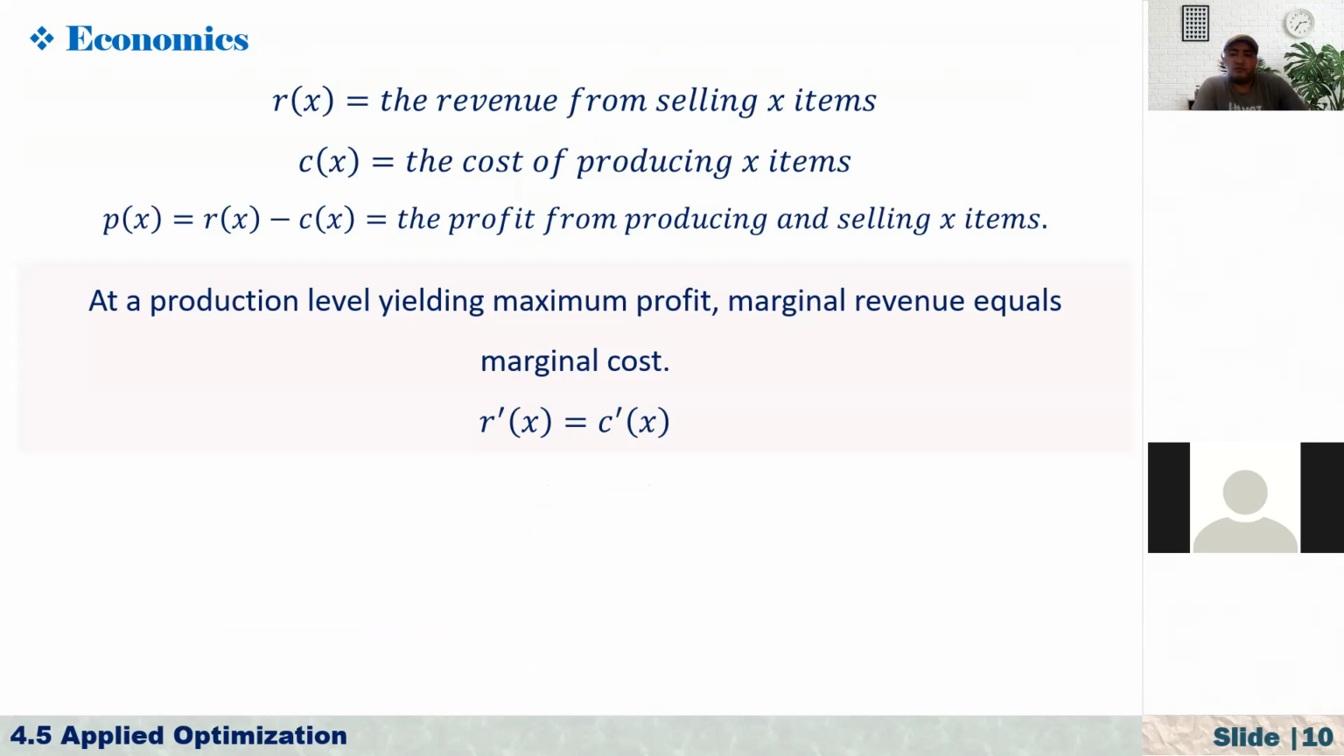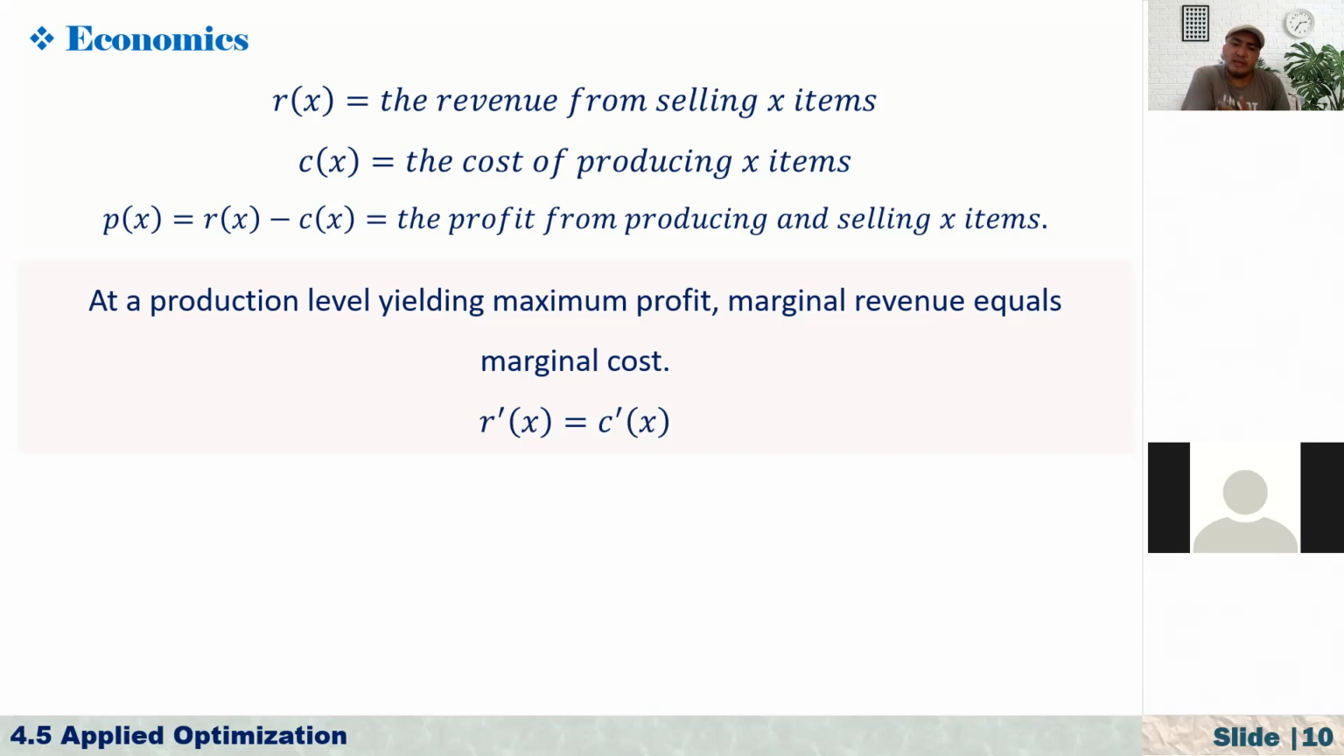R of x, the revenue from selling x items. C of x, the cost of producing x items. Then profit is equal to R minus C, the profit from producing and selling x items. Now we are making some hypotheses about the production. For example, let's say you have a factory and you are producing cans of Coca-Cola here, or some kind of fruit juice. So now you are producing and selling this and collecting money. The money that comes to your pocket, we call this revenue, right? Revenue from this production or sale.